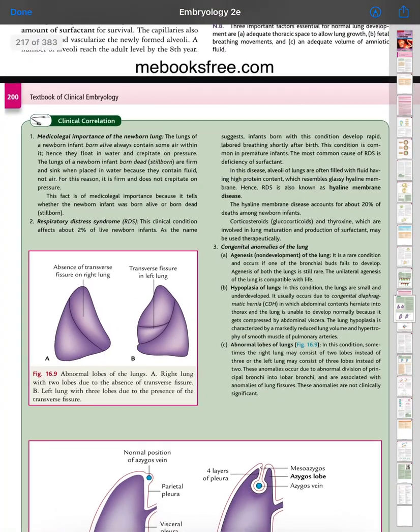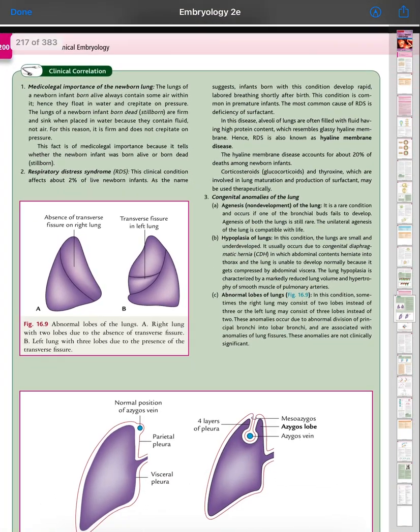Clinical correlation: medico-legal importance of the newborn lung. The lung of a newborn infant born alive always contains some air, hence it floats in water and crepitates on pressure. The lung of a stillborn infant is firm and sinks when placed in water because it contains fluid, not air. For this reason it does not crepitate on pressure. This is the medico-legal importance, because it tells whether the newborn infant was born alive or dead.